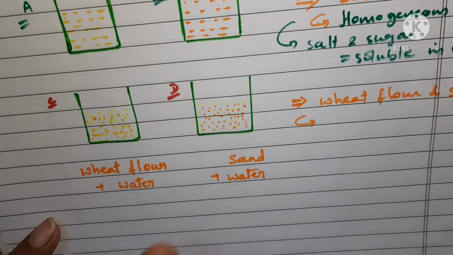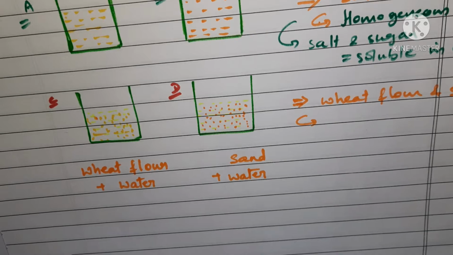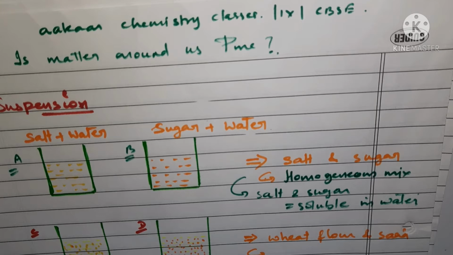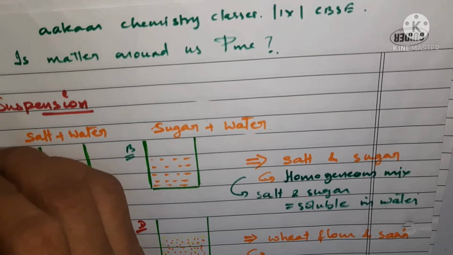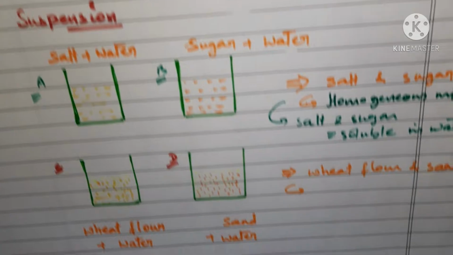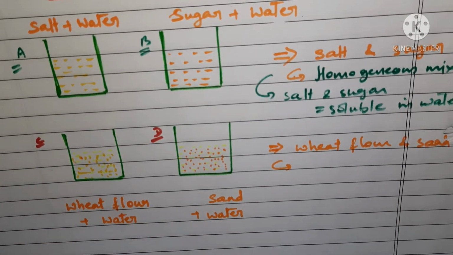We are going to see this in this session. So hello everyone, welcome to our chemistry classes. We are going through a series of sessions for the chapter Is Matter Around Us Pure? This is a class 9th CBSE board chapter, and we are going through session number 19.